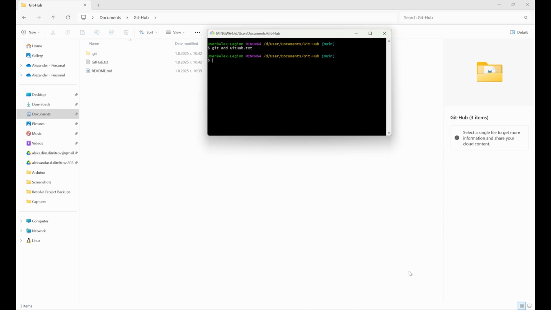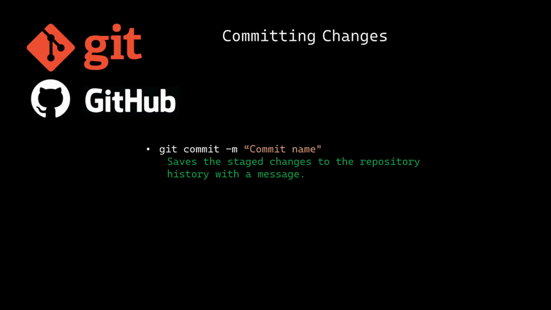Or alternatively, we can add all the changed files, the new, modified and deleted files. We can actually do it in two ways, either by writing git add dot or git add dash A. Committing changes: this saves the staged changes to the repository history with a message. Each commit represents a snapshot of the project at a specific point in time.